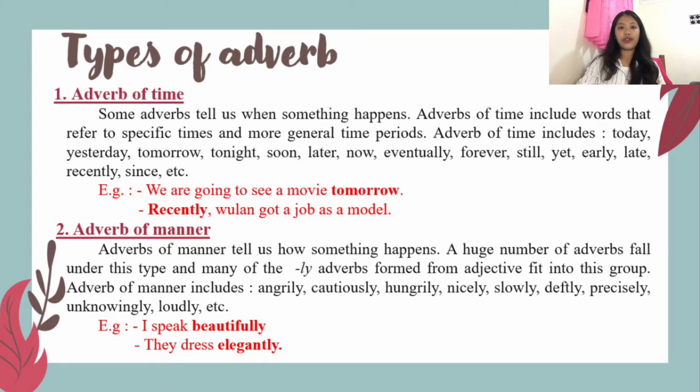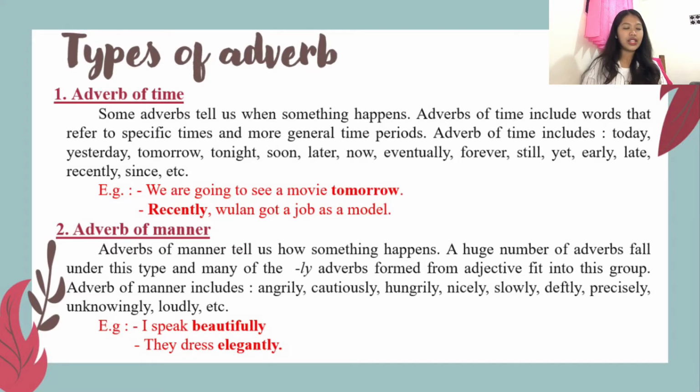Next, the types of adverb. Adverb of time. Some adverbs tell us when something happens. Adverbs of time include words that refer to specific times and more general time periods, like today, yesterday, tomorrow, tonight, later, now, forever, recently, and etc. For example, we are going to see a movie tomorrow. The adverb here is tomorrow, because tomorrow refers to a specific time and a more general time period.